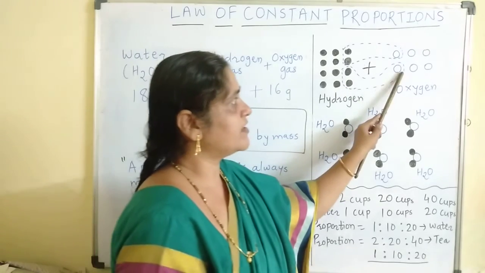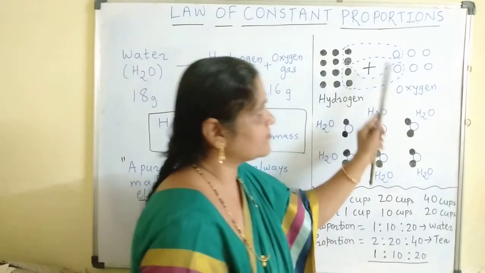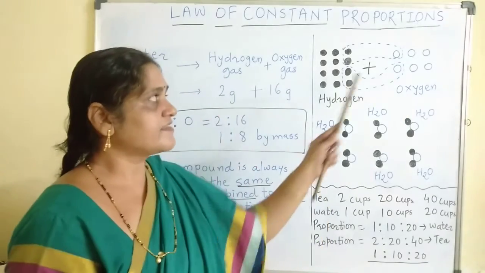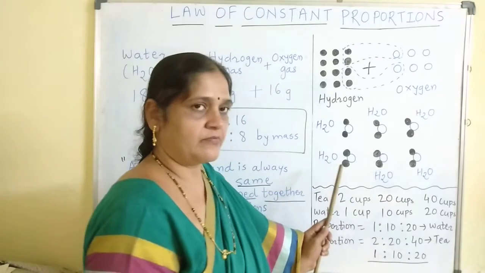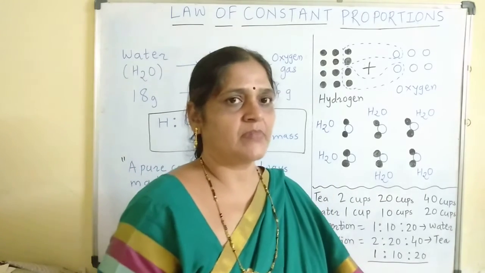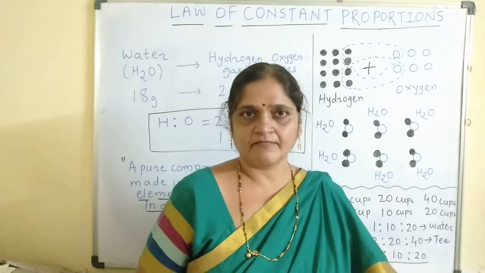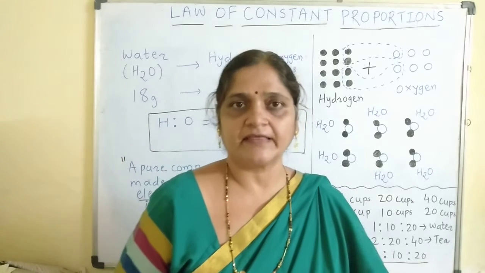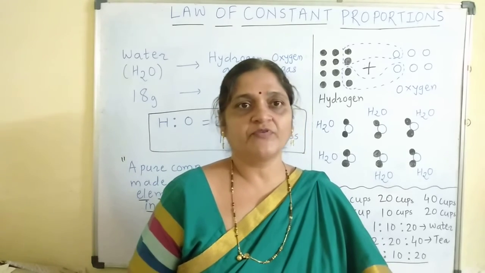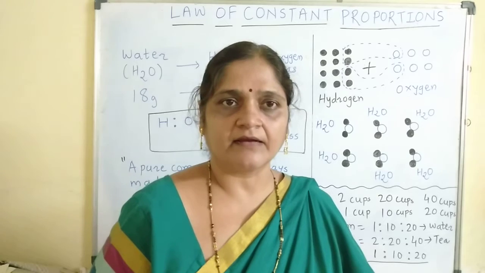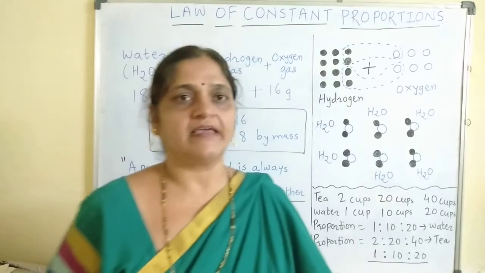These 2 hydrogen atoms combine with this oxygen atom and produce one more water molecule. In this way, here 6 oxygen atoms are there. These 6 oxygen atoms each combine with 2 hydrogen atoms to produce 6 water molecules. Now when a water molecule is formed, if it undergoes the decomposition process, then it will give you hydrogen and oxygen gas again. So if we are carrying out decomposition of water by passing electric current, then we will get hydrogen and oxygen gas again.